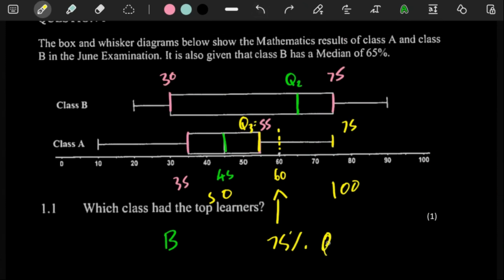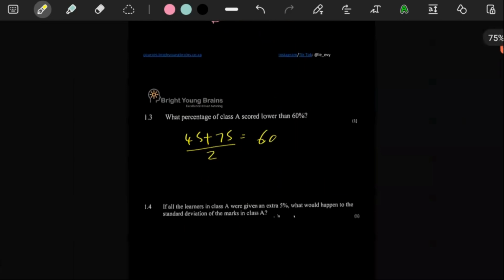75% of the learners. So this one is kind of strange, but that's what we are getting. I think the only thing that would be confusing about this question is the fact that Q1 is at 35, Q2 is at 45, and then Q3 is at 55. But let's just put our answer here, B. No, 75%. 75% of the people scored lower than 60%.